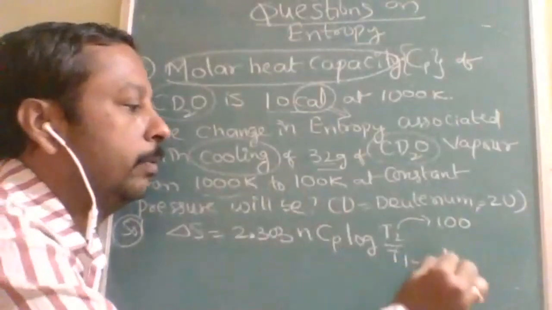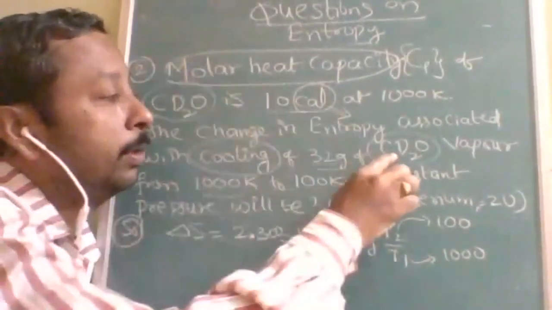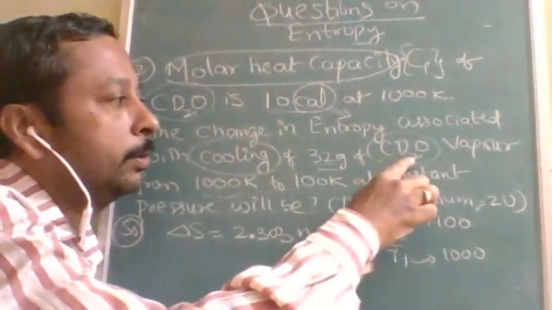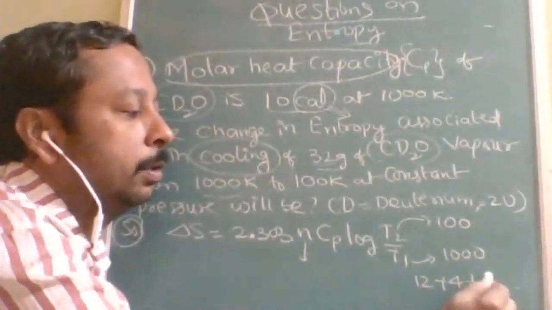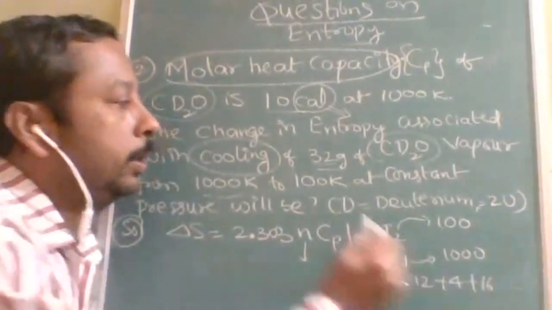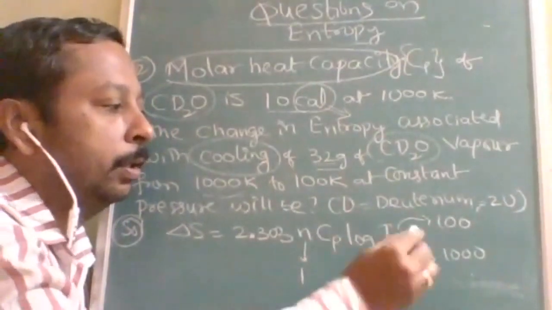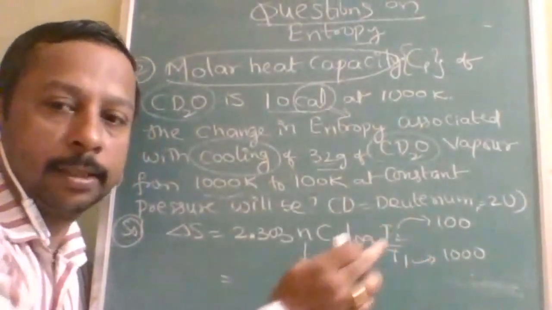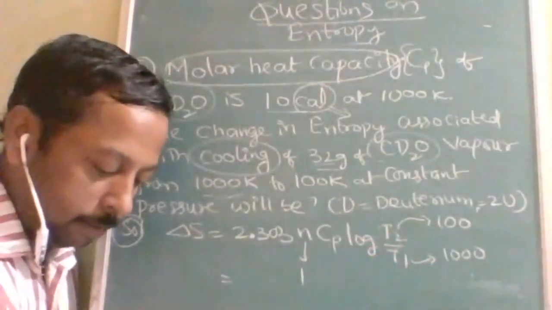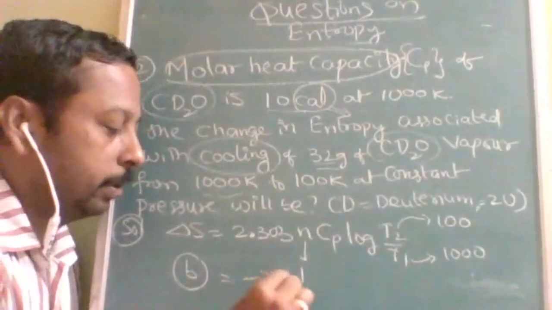T1 will be 1000, and for n, the molecular mass is 12 plus 12 plus 4 plus 16, that is 32. So that means 1 mole. N is equal to how much? 1 mole. And this is going to create the main problem, that is the minus. So the answer will be 23 point, and B option will be correct, which says that